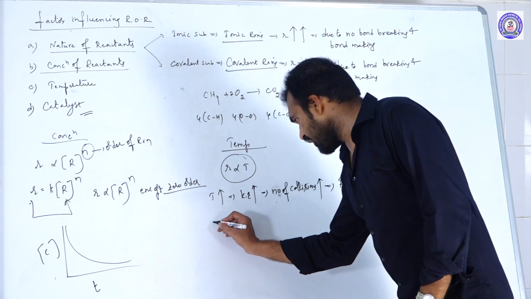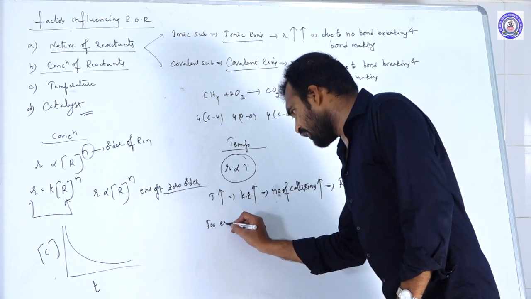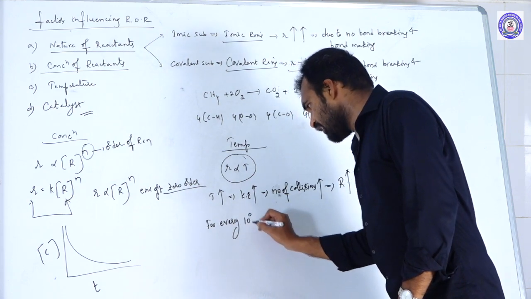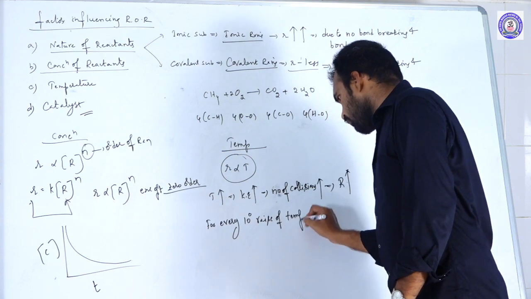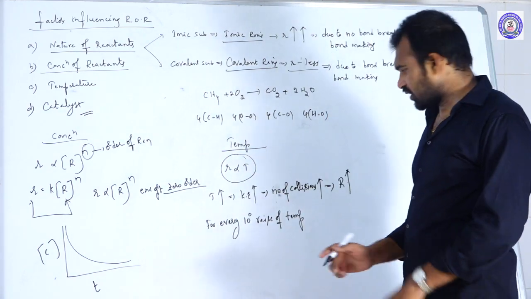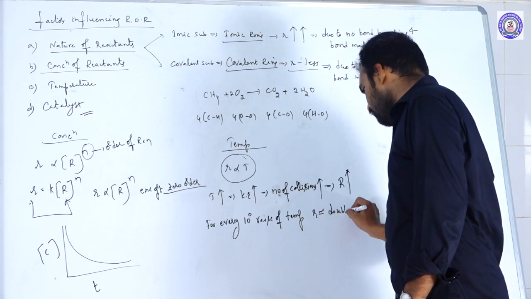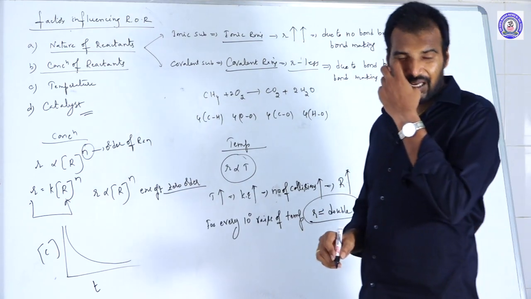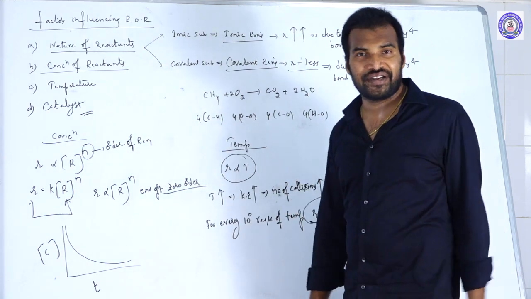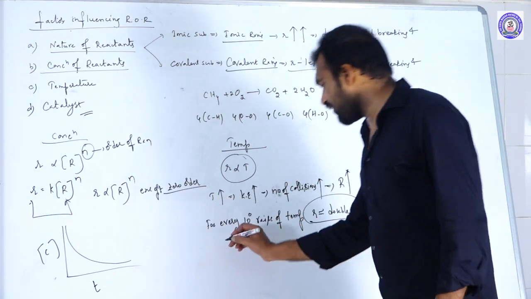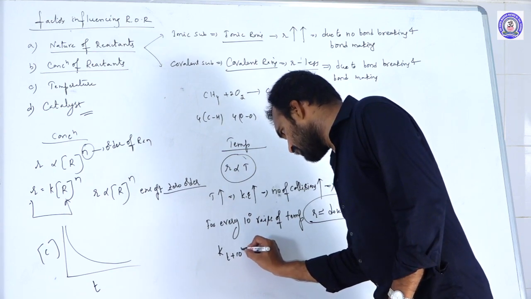So for every 10 degrees rise of temperature, the rate almost doubles. Sometimes it triples, in very rare cases. In most cases, the rate almost doubles for every 10 degrees rise of temperature, and we can write it as K at T plus 10 degrees.